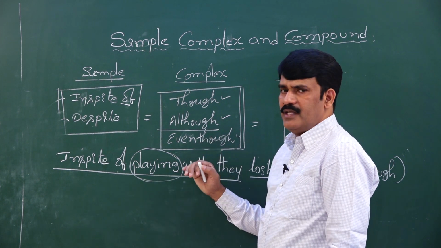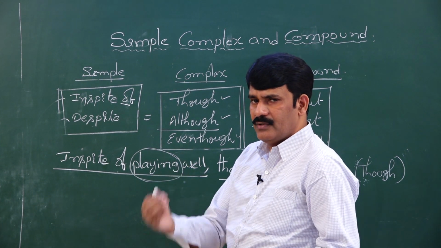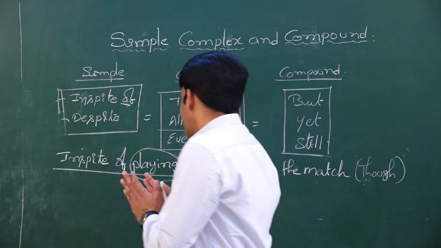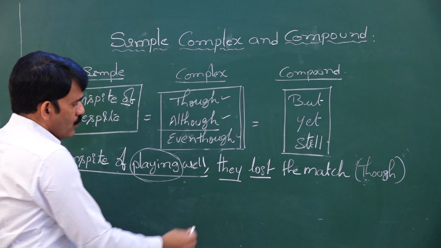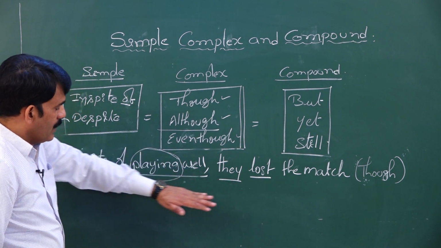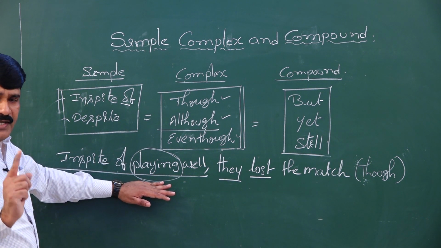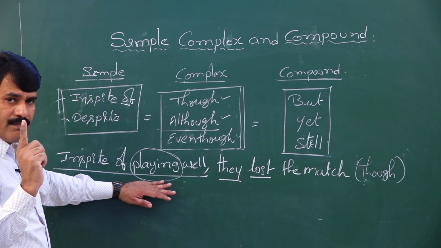Now we have to make the phrase into a clause. How do you make a phrase into a clause? It is very simple, vice versa, as we did a clause into a phrase. Who played well? They played well. A phrase does not have a subject and verb, whereas a clause has a subject and predicate.